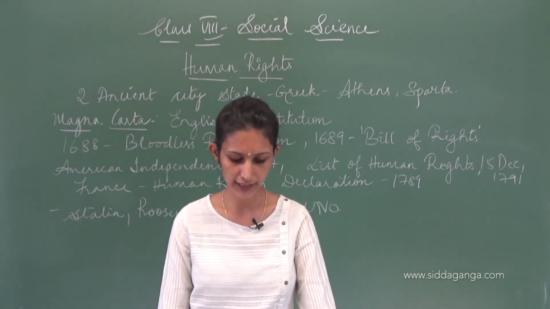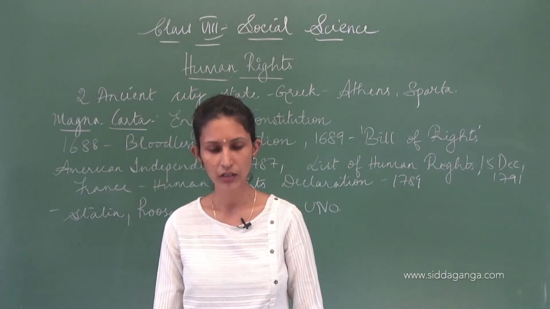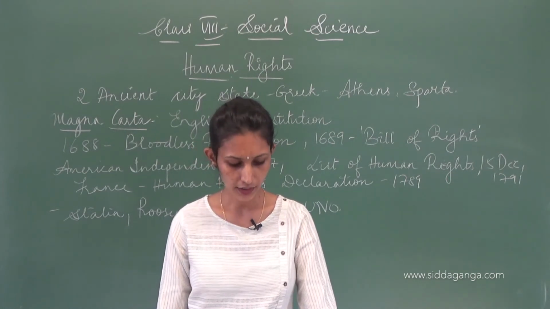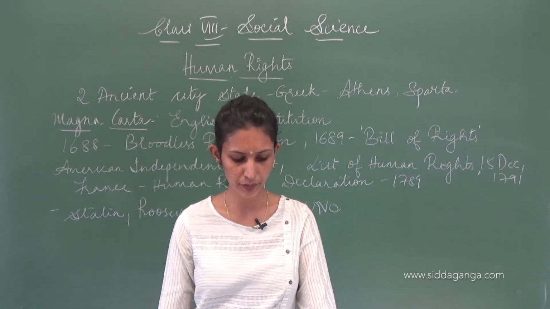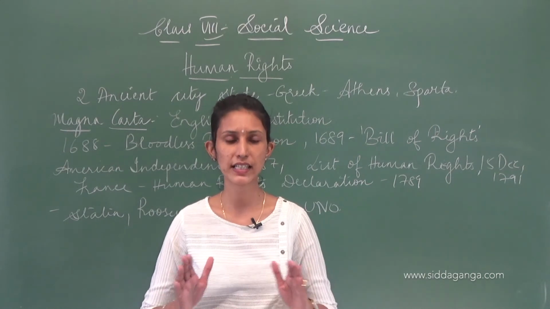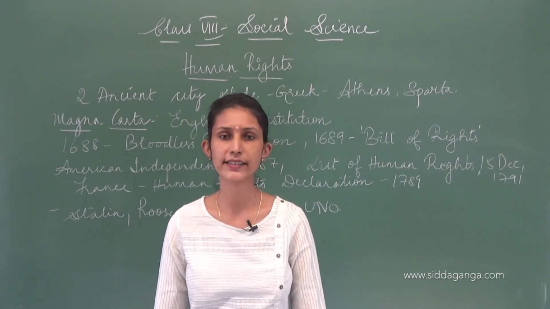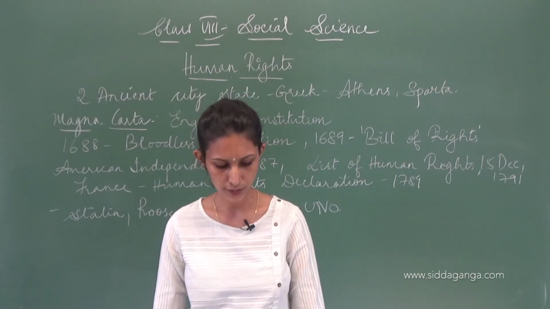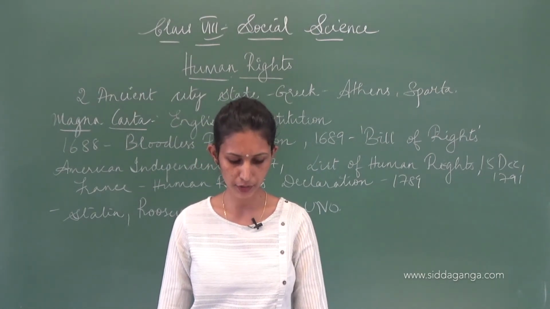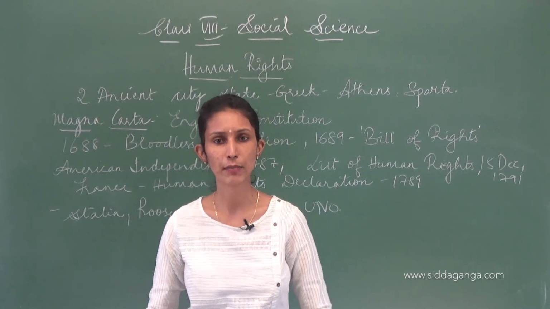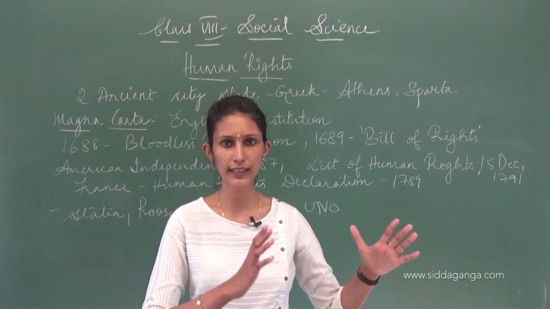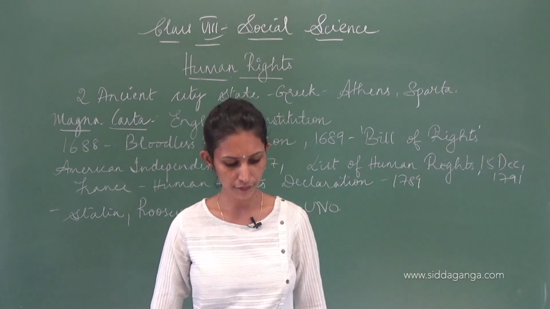Then there is something called the National Commission for Scheduled Castes. The scheduled castes and scheduled tribes commission was bifurcated, divided, in 2003 by the 89th Amendment to Article 338. So the National Commission for Scheduled Castes and the National Commission for Scheduled Tribes were formed. Scheduled caste is different, scheduled tribe is different.